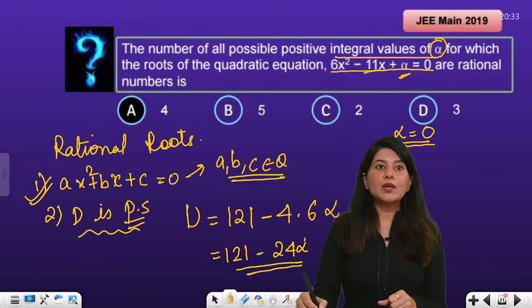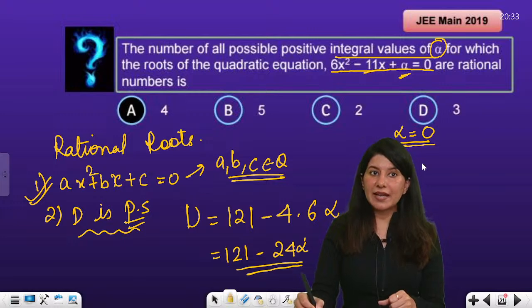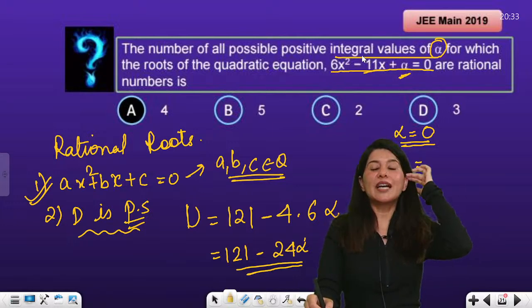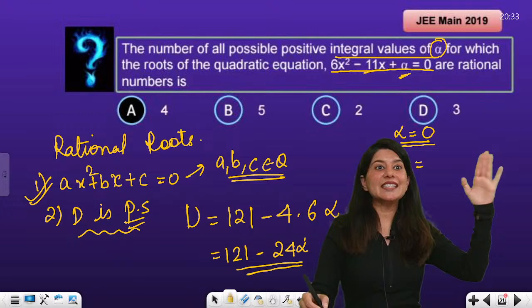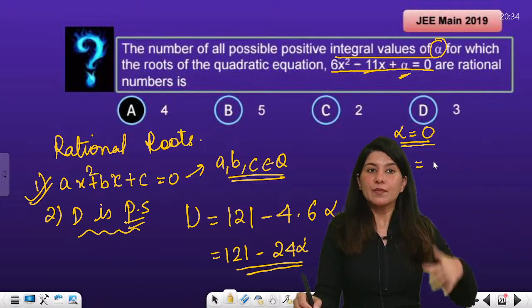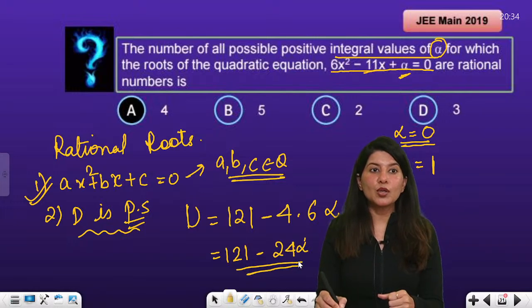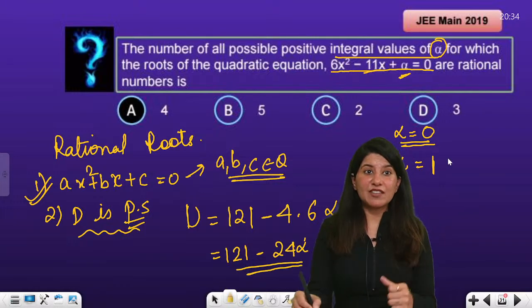Now let's talk about alpha equals 1 and minus 1. If my alpha becomes positive in values, oh my god, that means our job is extremely easy. We don't have to go to minus 1. Just put alpha equals 1. The moment I put alpha equals 1, what do I get? I get 97, which is rejected.